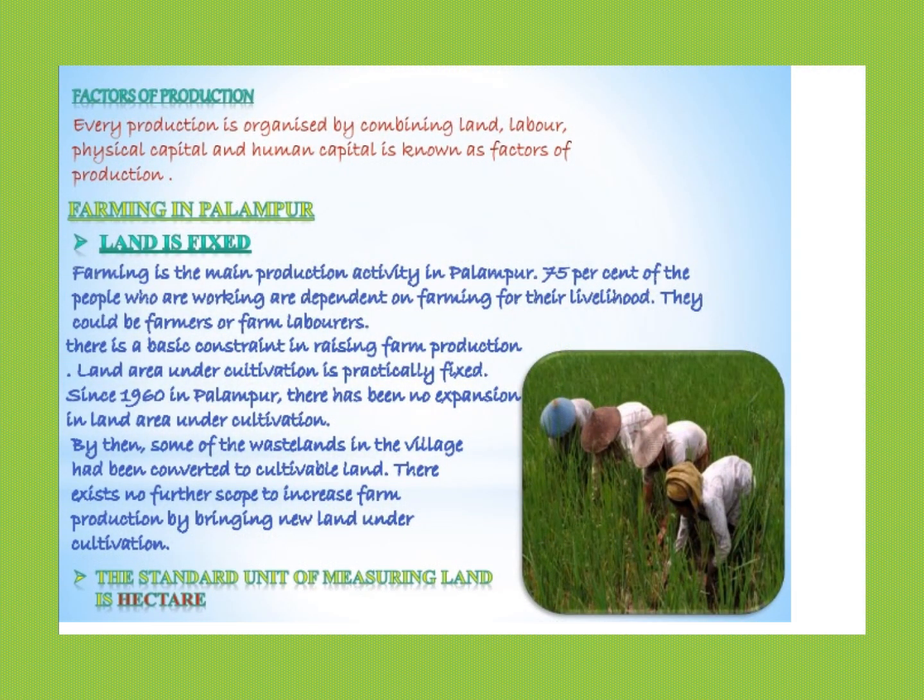So as we had discussed last time, every production is organized by combining land, labor, physical capital and human capital, and this entire process is called factors of production. When we come to farming in Palampur, land is fixed. Farming is the main production activity in Palampur. Last time, I had asked you to draw an imaginary village in your notebooks. I hope you have finished drawing and coloring it.